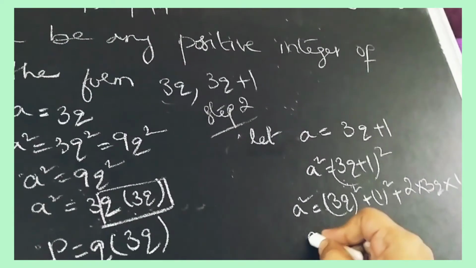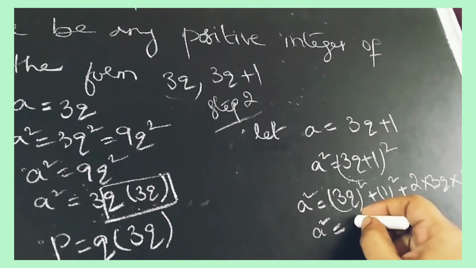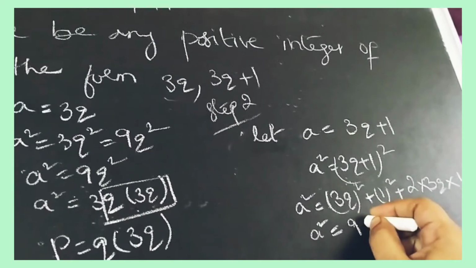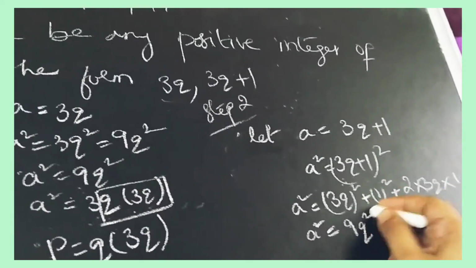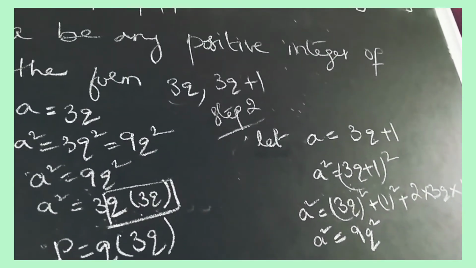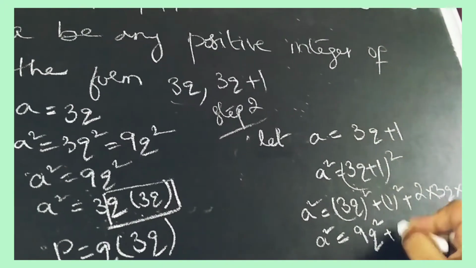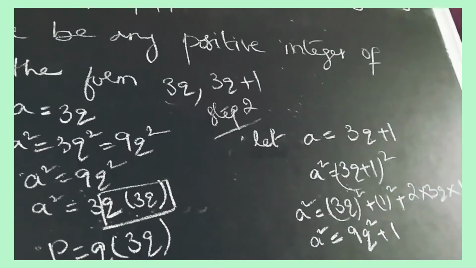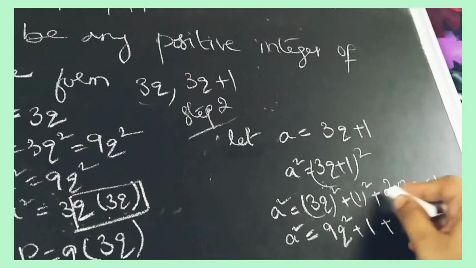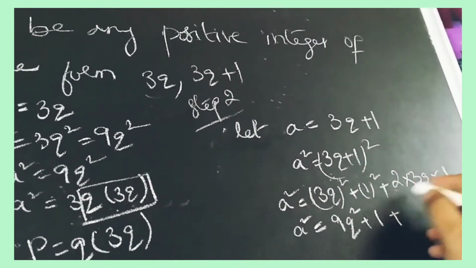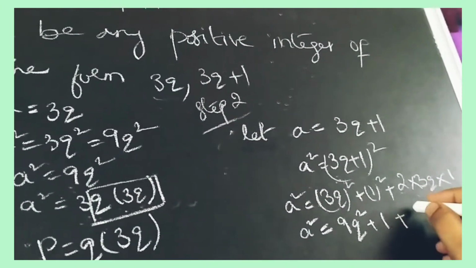So how can we write this? a square is equal to 3 threes are 9, 9q square, plus 1 one is 1, plus 3 twos are 6, 1 is there. So 3 twos are 6, 6 ones are 6, again 6q.